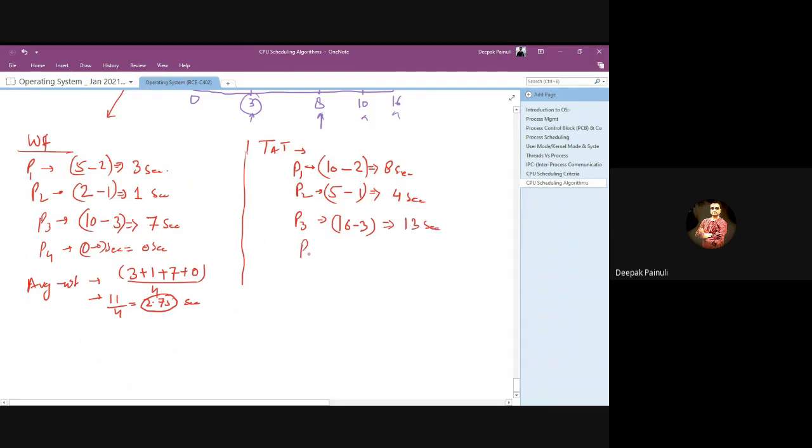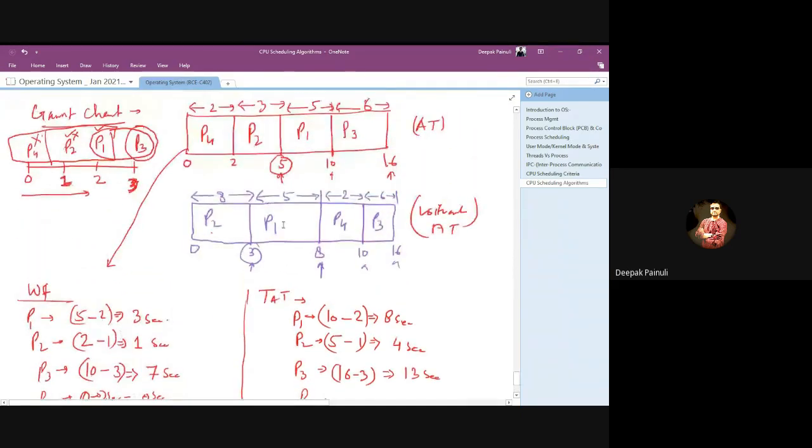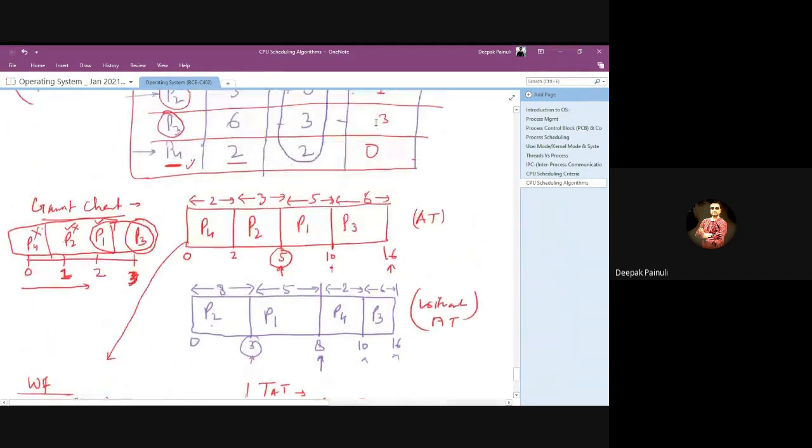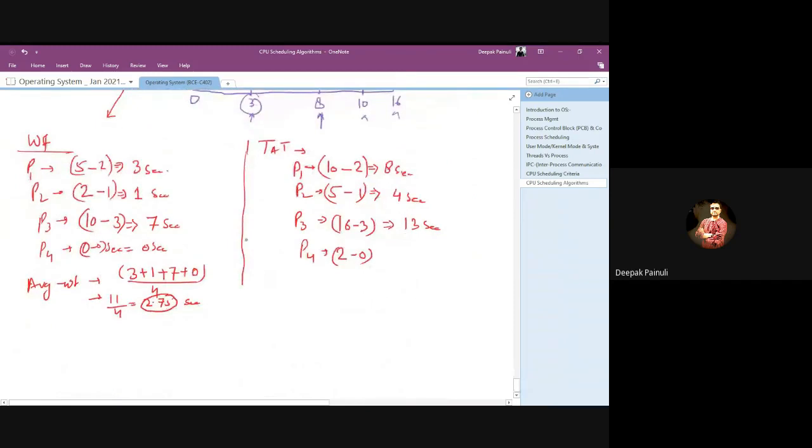And for P4, turnaround time will be 2 minus 0. P4 arrived in the system at 0. Okay, so turnaround time for P4 will be 2 seconds. So average turnaround time for the whole system will be 8 plus 4 plus 13 plus 2 upon 4.